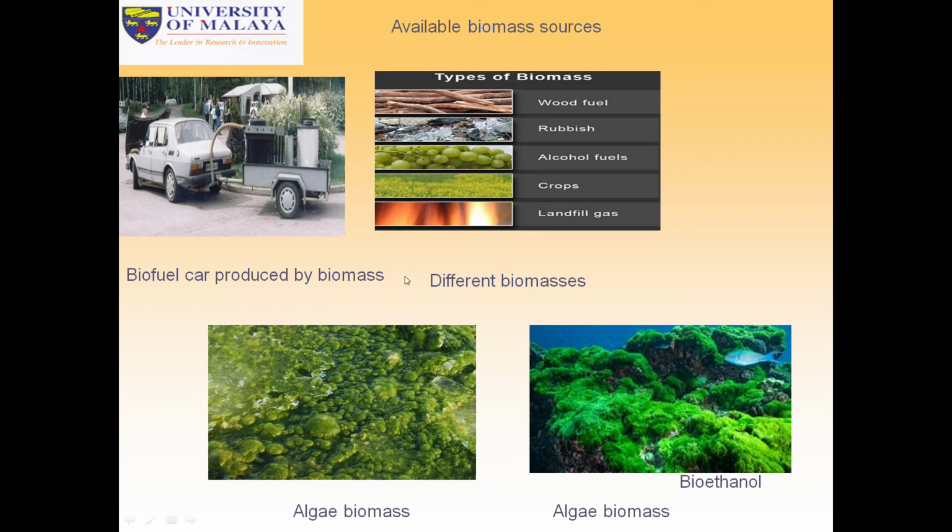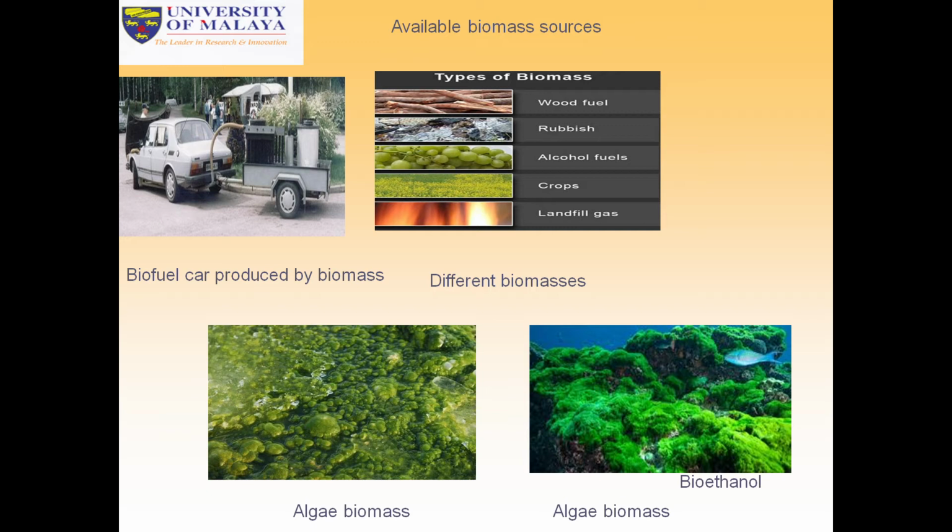Two types of algae: macroalgae and microalgae. Macroalgae are usually freshwater algae. We can find them in our environment, in lakes, rivers, ponds, and wet places. So we can collect it, and then bioethanol can be produced.